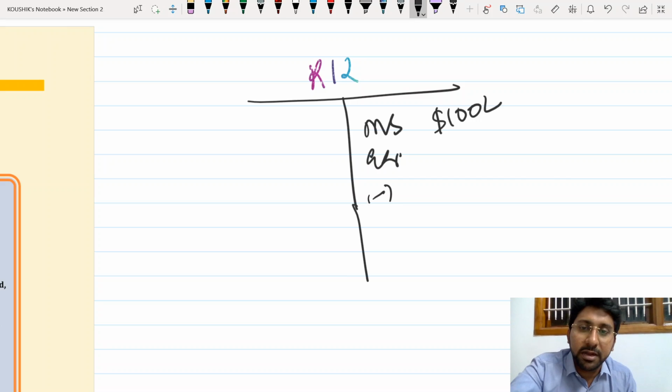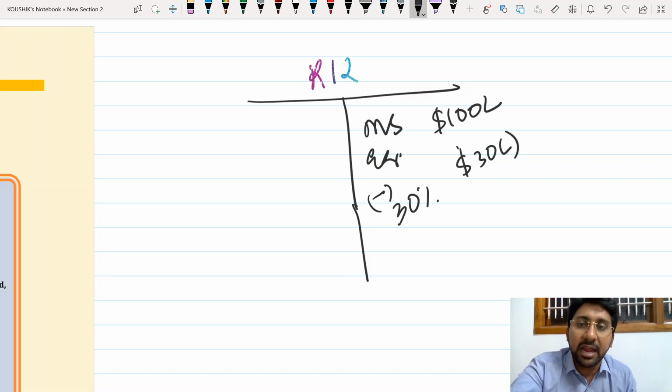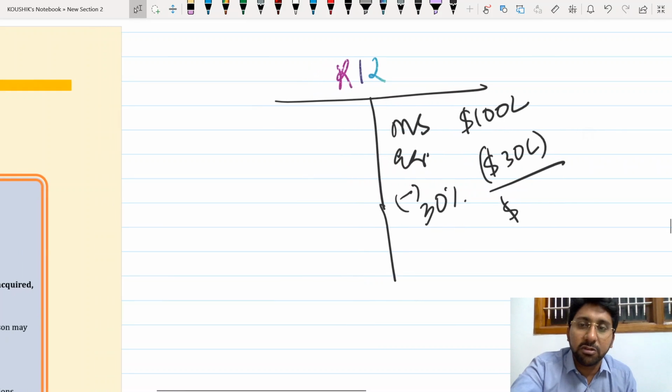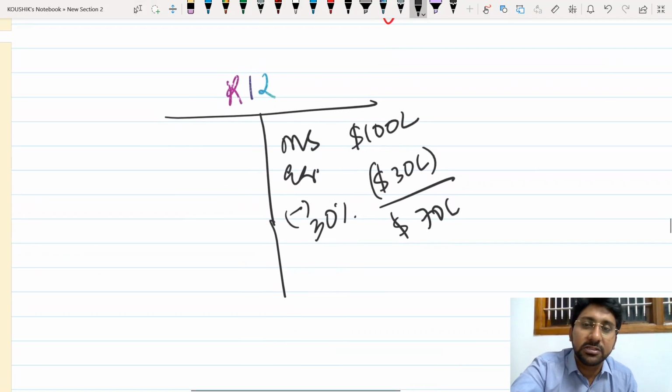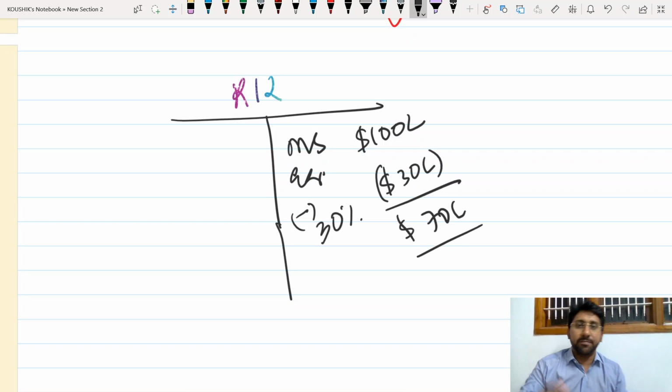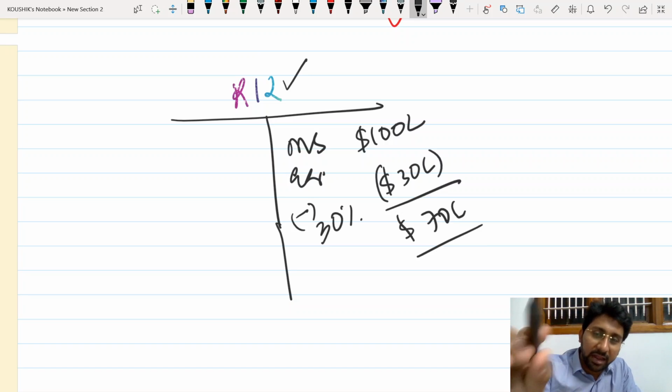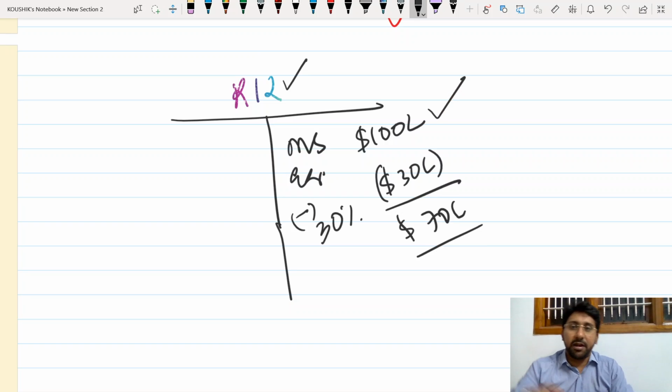Now there is a permanent diminution at the rate of how much percent? 30%. That will be 30 lakh dollars. Now my revised value will be 100 lakhs or 30 lakhs or 70 lakhs? It will be 70 lakh dollars. Now answer my question: am I a PRI or PROI? Already on day one of our sessions, I told you very clearly who is a PRI. A company incorporated in India will be a PRI. Reliance India Limited is a company incorporated in India. Therefore, that will become a PRI. This particular PRI has an opening balance of 100 which became 70.